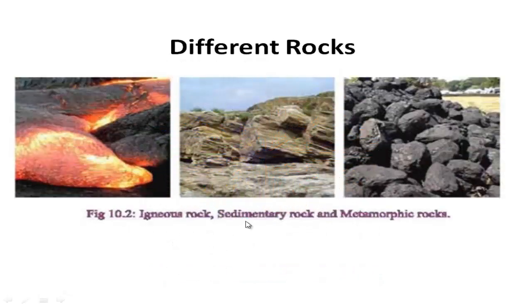Now we will know about different rocks. Already you have learned about different rocks or formation of rocks in standard 7. So this is not a new topic to you, but I also want to review it one time to remember the formation of different rocks, which I have presented here.